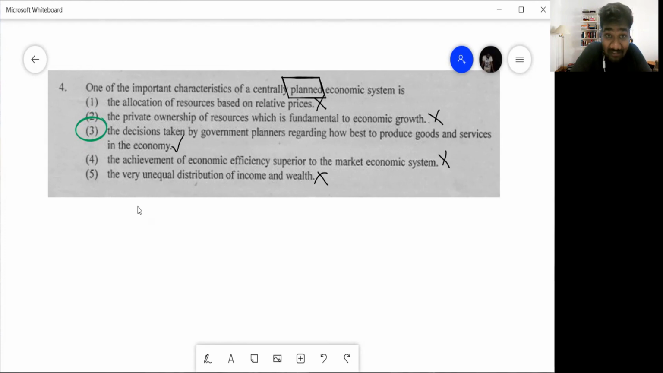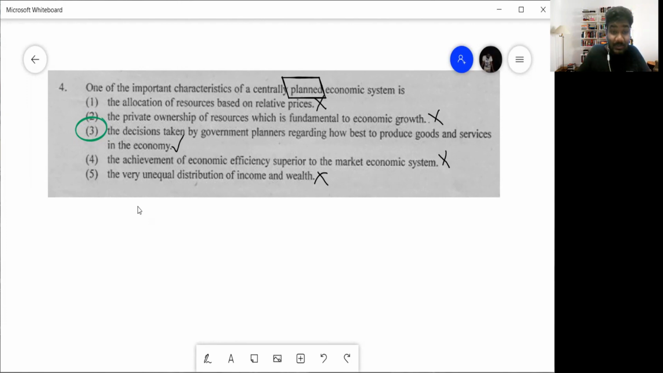That is exactly what you call a centrally planned economy, where the government makes the decisions. And then look at number 4: the achievement of economic efficiency is superior to market economic system. Not really, again. An unequal distribution of income and wealth, no. In a centrally planned economic system, generally we assume that there is equal distribution of income and wealth, where the government will make sure there is equal distribution of income and wealth.